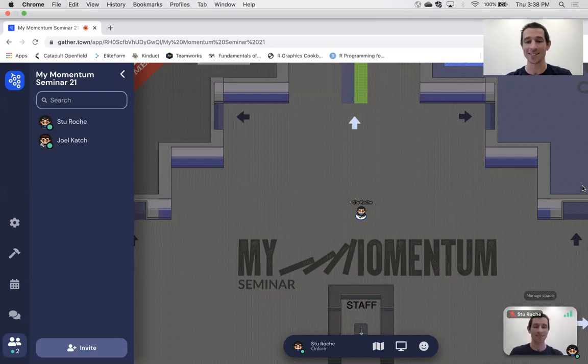So like I say, this is Gather. This is the environment that our staff at My Momentum has built out just for you. It's going to be a highly interactable environment where you're going to be able to actually walk around, interact with various different attendees, and speak one-on-one and in groups with the coaches that you've just listened to as well.